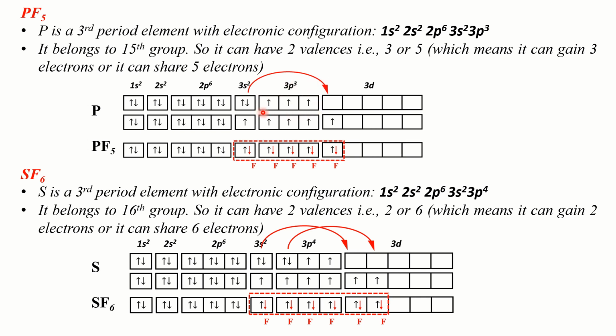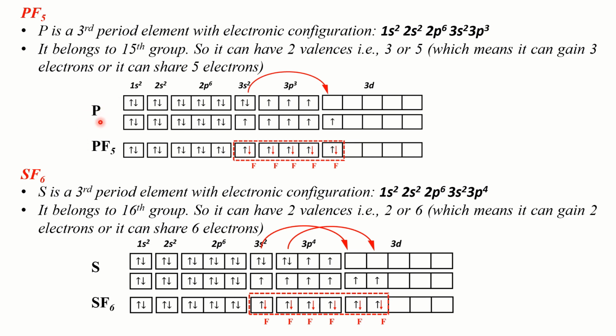Suppose 3 fluorine atoms approach phosphorus. In this situation, each fluorine atom would have contributed 1 electron to each of the unpaired electrons in the valence shell of phosphorus, and that would have resulted in the formation of a PF3 molecule. But what we have here is a PF5 molecule and not a PF3 molecule. So something has happened in the valence shell of phosphorus.